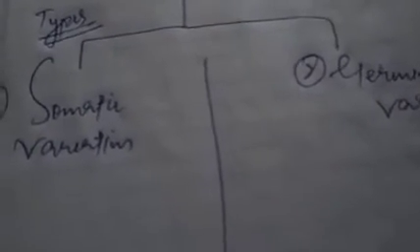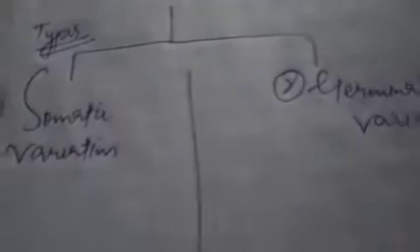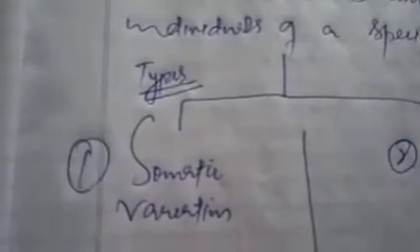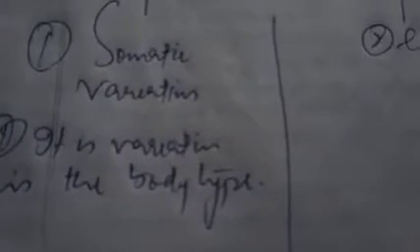Dear students, I will tell you. Somatic variation is the variation in the body type. For example, I am an athlete, or a bodybuilder. I have muscles, biceps, triceps.